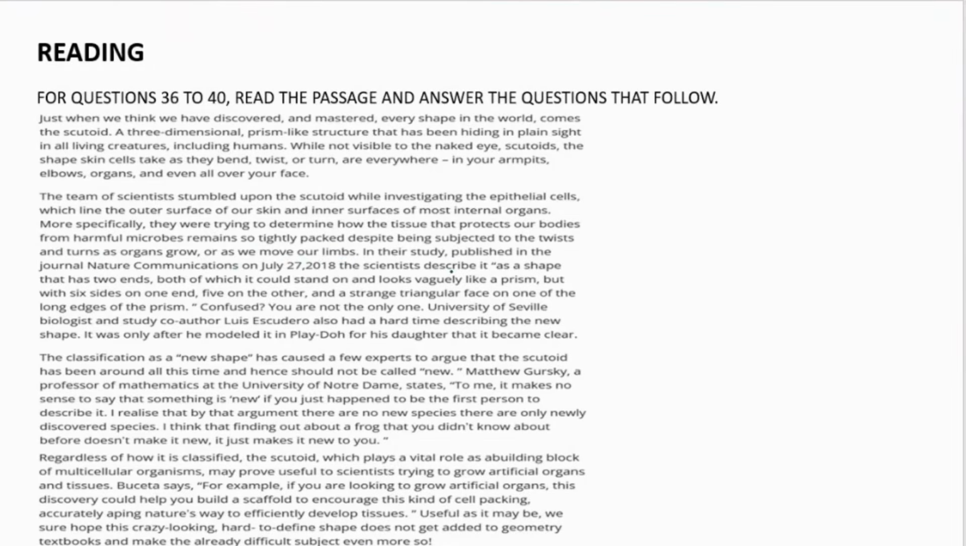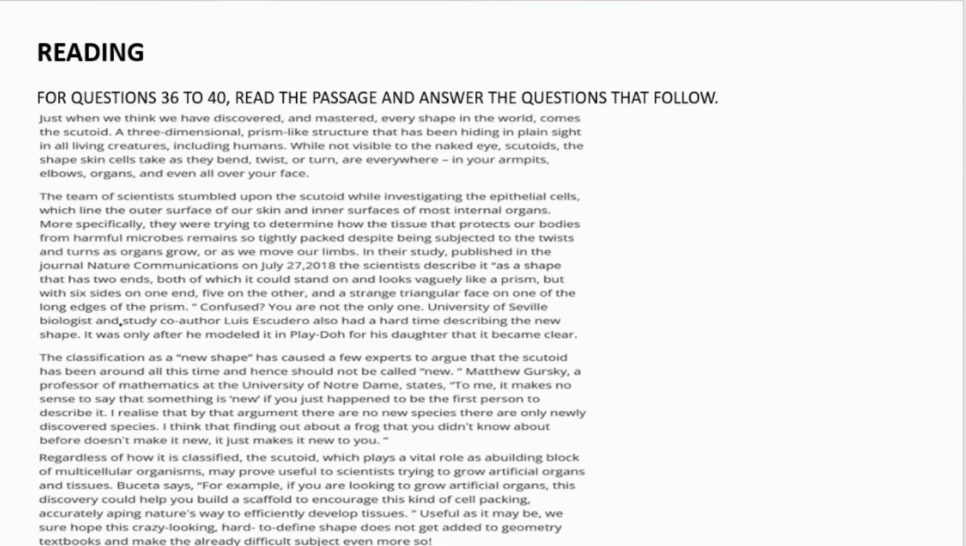In their study published in the journal Nature Communications on July 27, 2018, the scientists describe it as a shape that has two ends, both of which it could stand on and looks vaguely like a prism, but with six sides on one end, five on the other, and a strange triangular face on one of the long edges of the prism. Confused? You are not the only one.